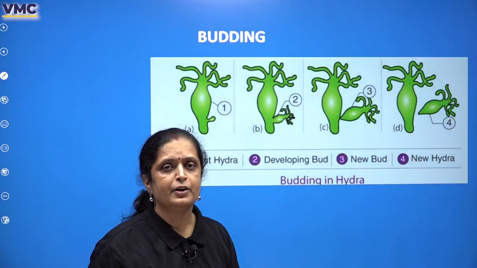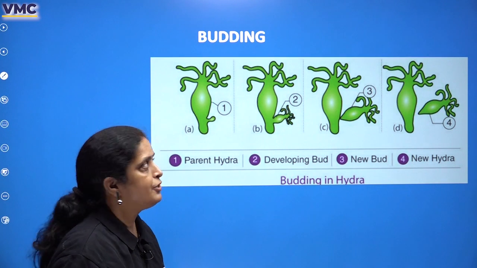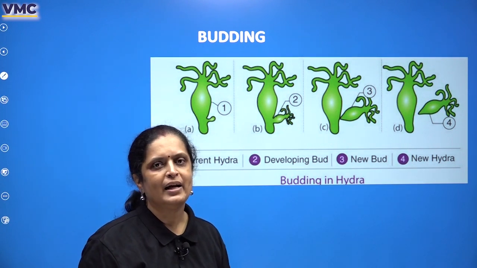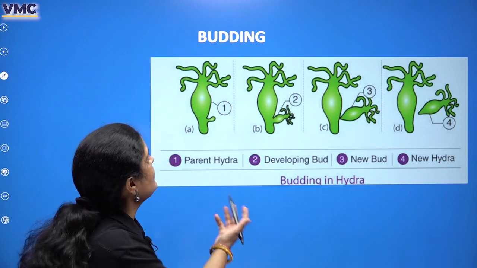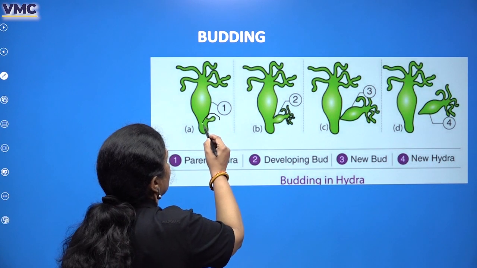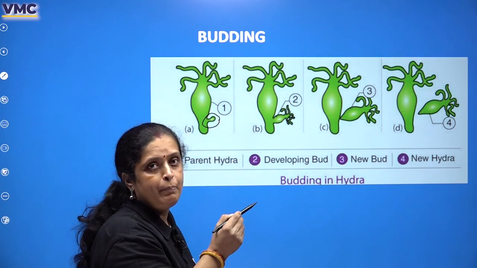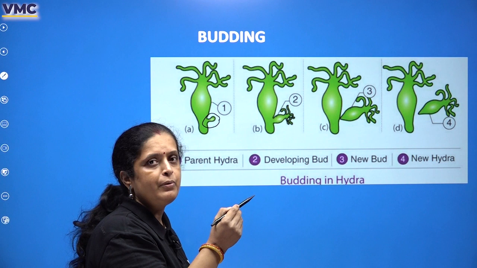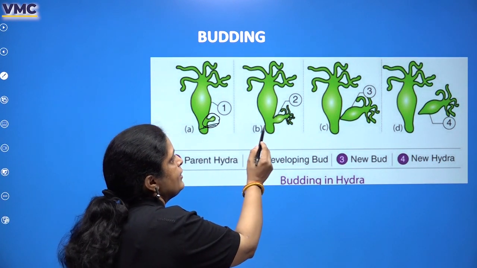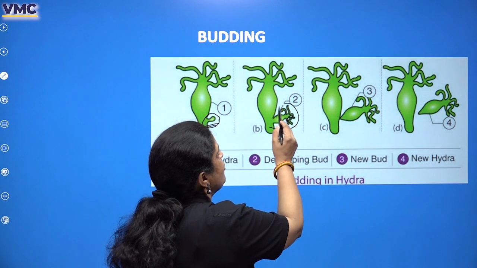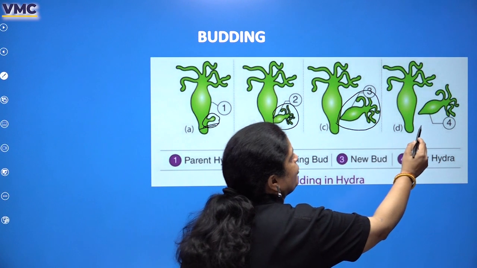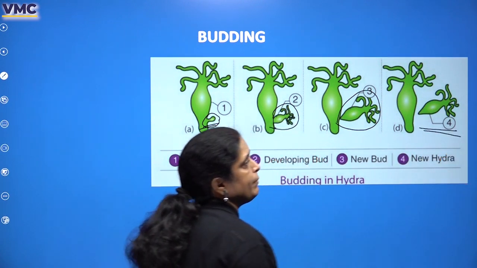The second technique that you would learn in asexual reproduction is of budding. And one common microorganism that usually follows this is hydra. In hydra, there would be a bud-like formation that would be produced, right? You must have heard about it in yeast as well. So this is a bud that is produced. This bud develops into a small hydra. Once it is completely developed, it will separate from the parent.